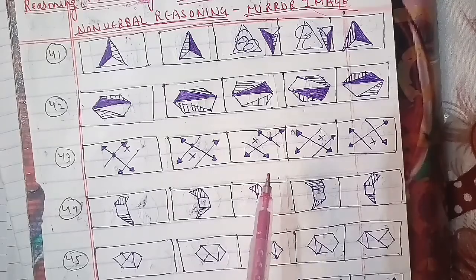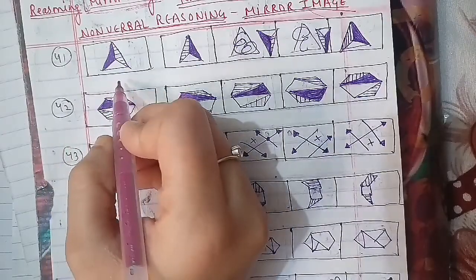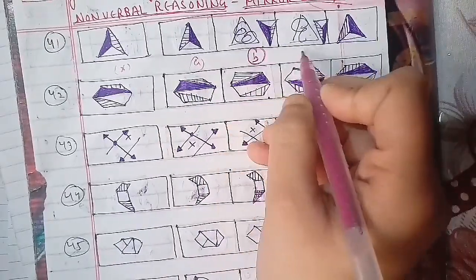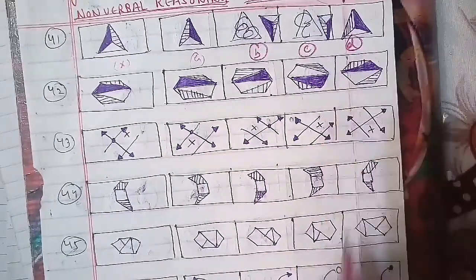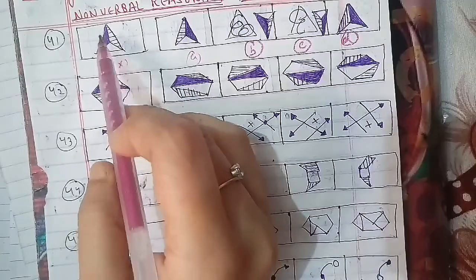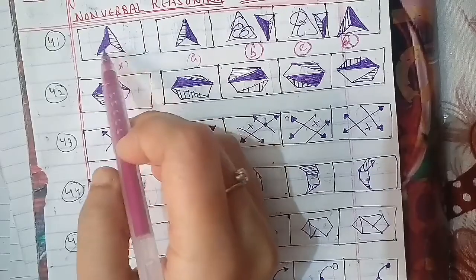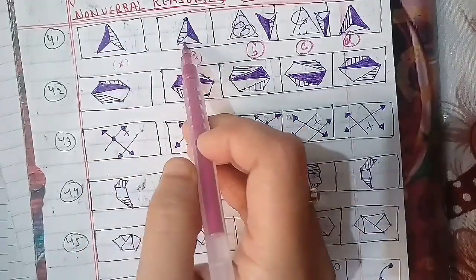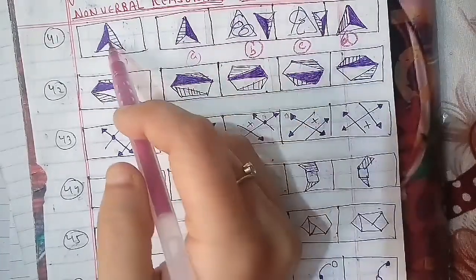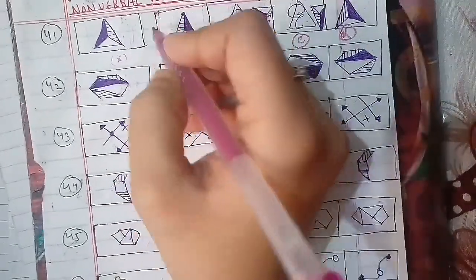This is question number 41, the 40th question of the mirror image we had done. This is the cross figure. This is figure A, B, C and D, of course. For this case, the mirror image of this, as you can see, is shaded, so the mirror image will be shaded on the right side, and these right side lines will be on the left side. So as you can see, this is in your figure A, and that will be representing it. This is not, because this has vertical lines and that has horizontal lines, so we have a difference. So the answer we get is A. That will be the right answer for this question.